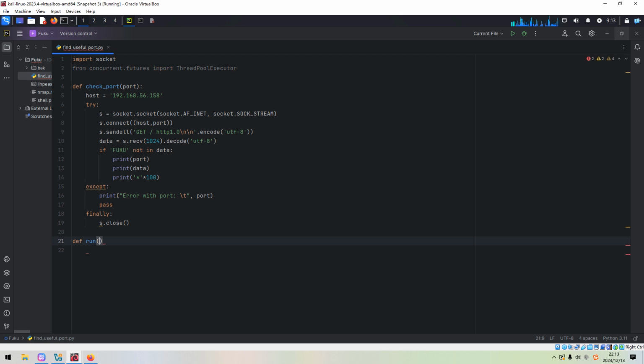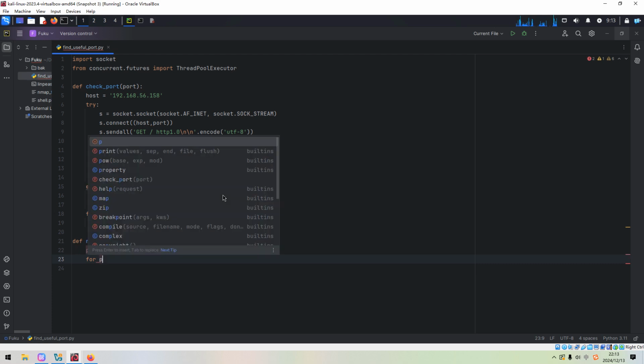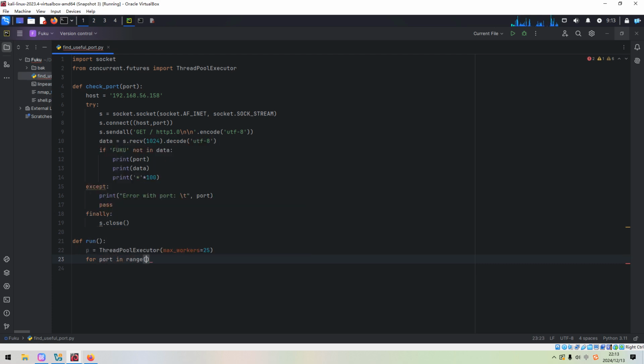The main function, we can initialize the thread pool. We can define the max workers, or maximum threads, like 25, and we can loop for port in range.